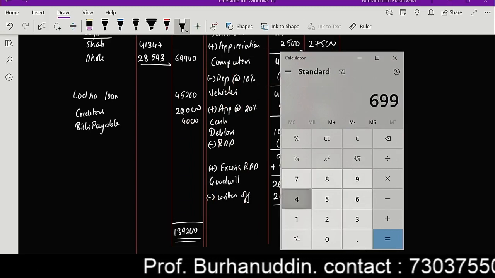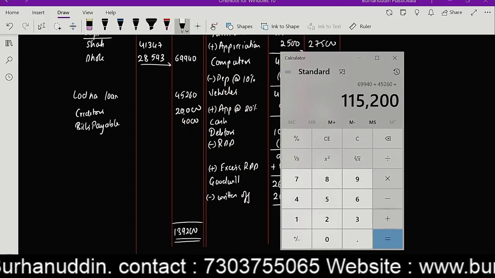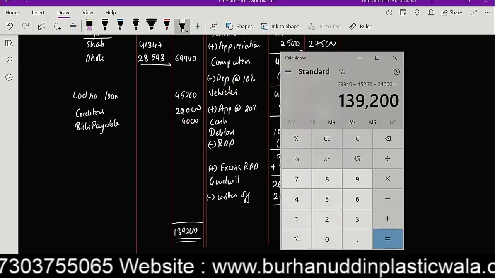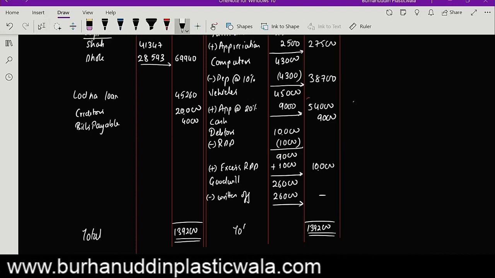So 69,940 plus 45,260 plus 24,000. And yup, it does tally at 139,200. This is my total amount for the balance sheet.